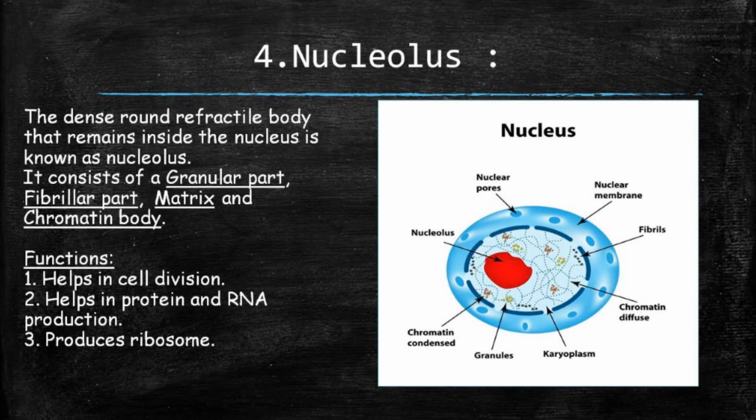So the fourth part is the nucleolus. The dense round refractile body that remains inside the nucleus is known as nucleolus. It consists of a granular part, fibrillar part, matrix and the chromatin body. As you can see in the picture, the red colored portion is clearly mentioned as the nucleolus. Now, what are the functions of the nucleolus? It helps in cell division, helps in protein and RNA production. What is RNA? It is ribonucleic acid. And number 3, it produces ribosomes.